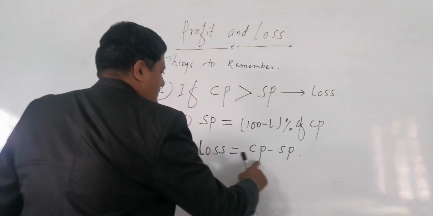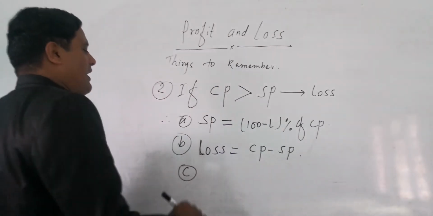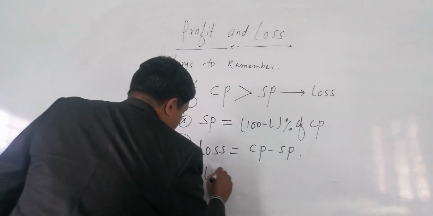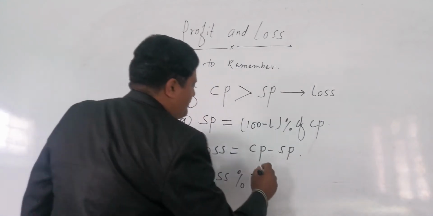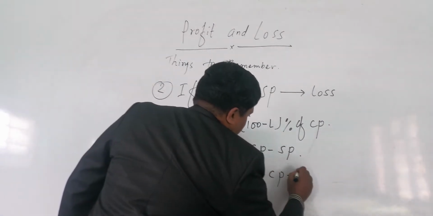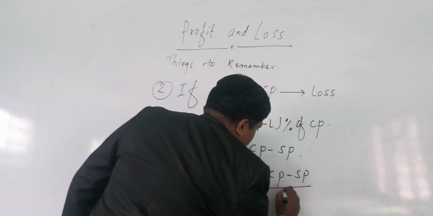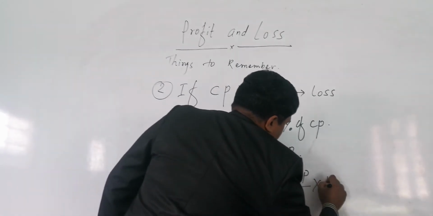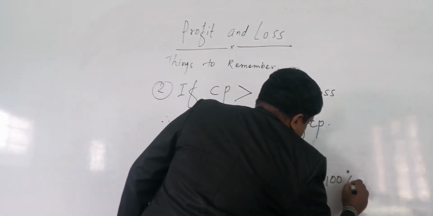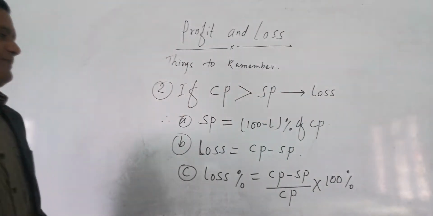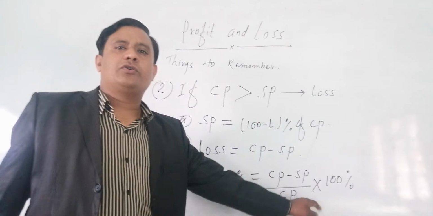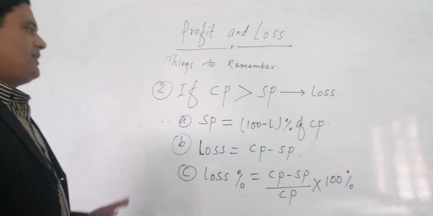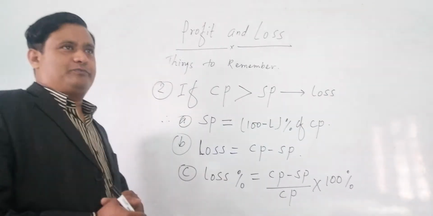And number C, everybody see number C. Loss we can find this way, and loss percent equals (CP minus SP) by CP into 100%. Loss percent equals (CP minus SP) by CP into 100%. Here once again I want to repeat for you.